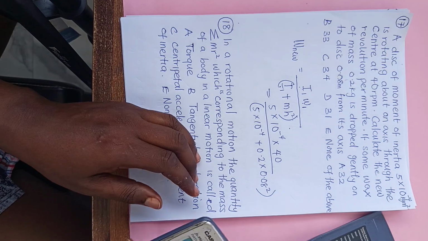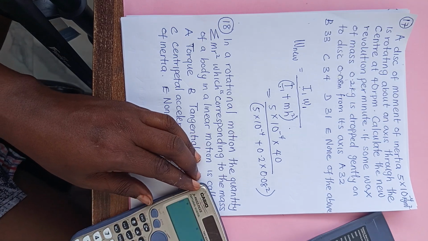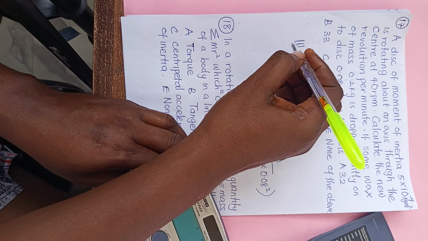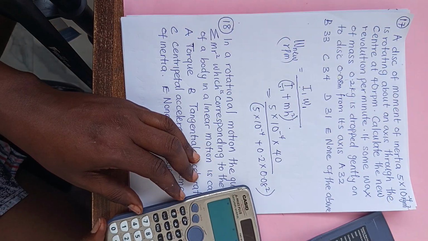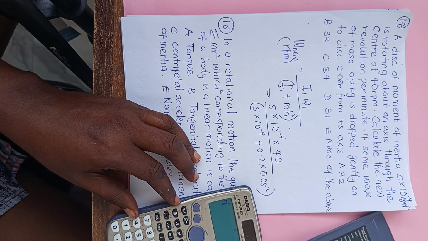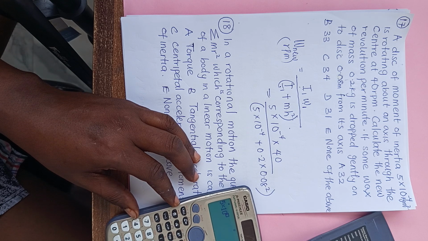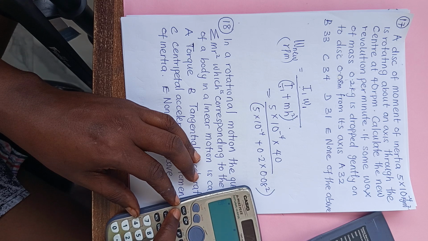So what I want to solve now will give us our answer in rev per minute. Okay, let me do it this way.